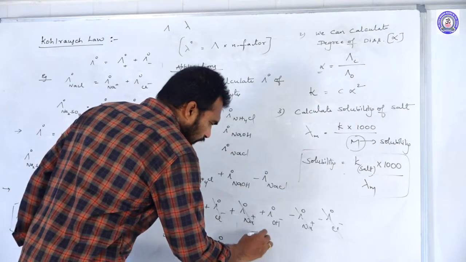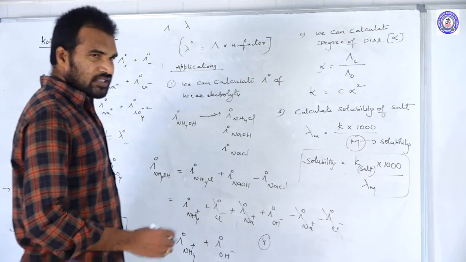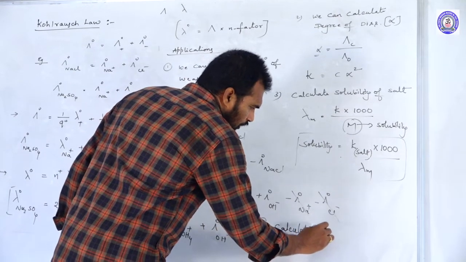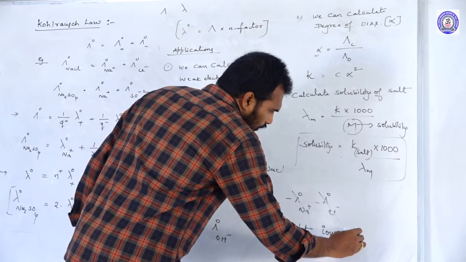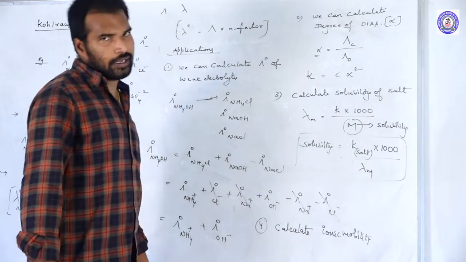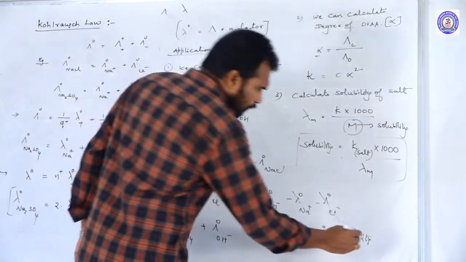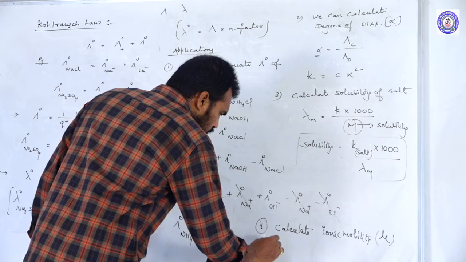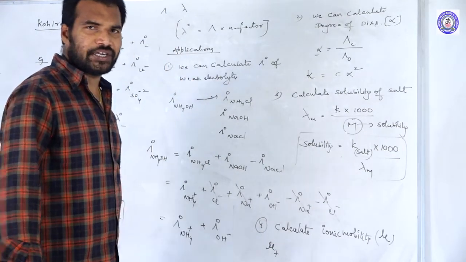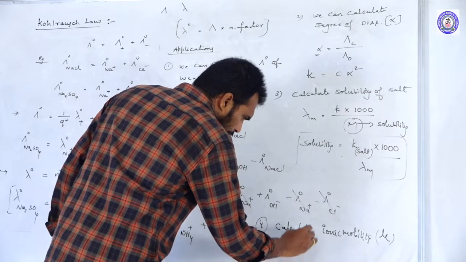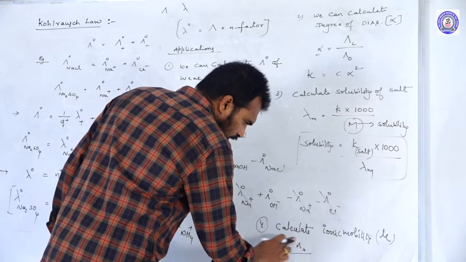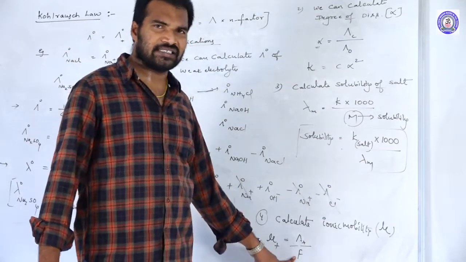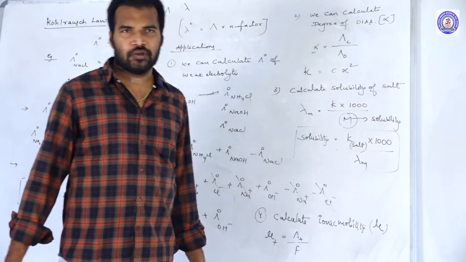The fourth and final application of the Kohlrausch law is that we can determine the ionic mobility of both cation and anion. Ionic mobility is represented by mu. So how can we calculate it? Ionic mobility of the cation, mu plus, is equal to lambda divided by Faraday. Just divide this by 96,500 and you will get the ionic mobility of any ion.